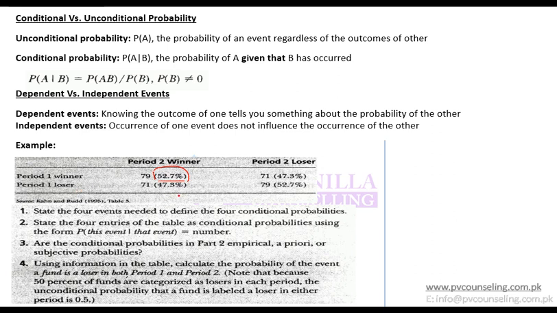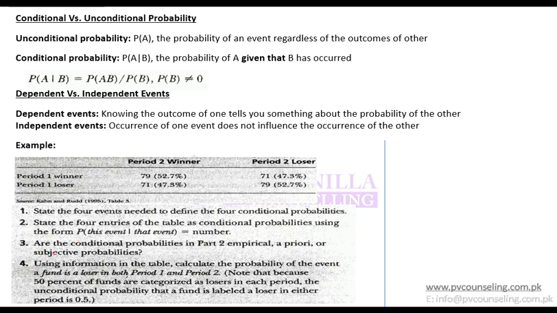So these all are conditional probabilities. Period 2 winner given that it won period 1 or given that it lost period 1. Both are not happening at the same point of time, and so this is not probability of lose and win. This is probability of win given that it has lost or given that it has won.